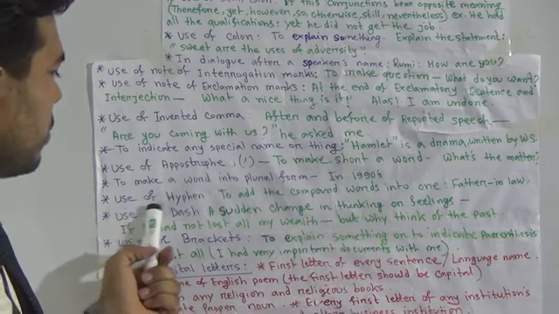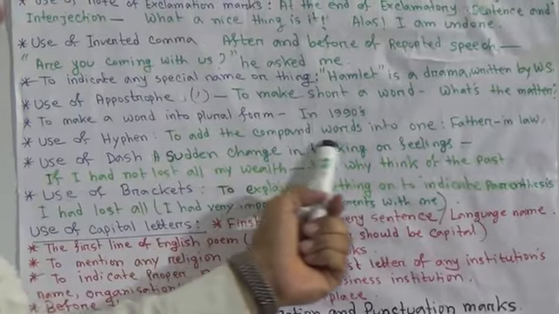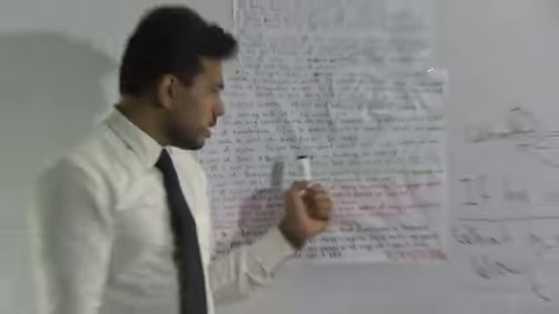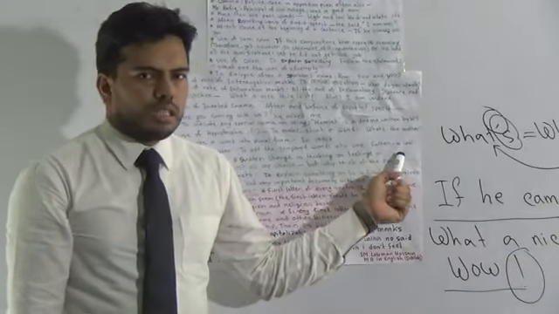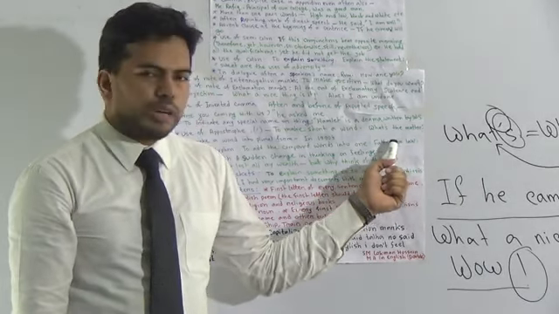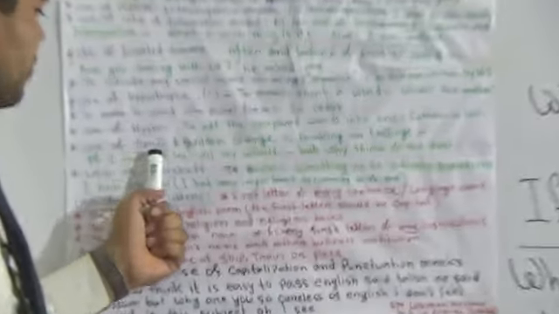Next one is use of hyphen. To join compound words into one, we must use this type of sign, hyphen. If I say father-in-law, mother-in-law, sister-in-law, between these words we have to use this type of sign. Okay, next, use of dash.